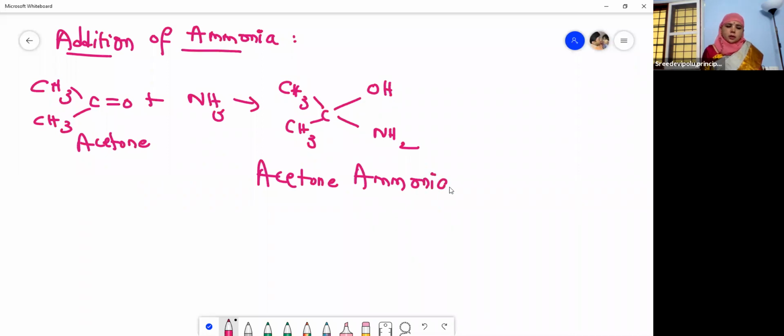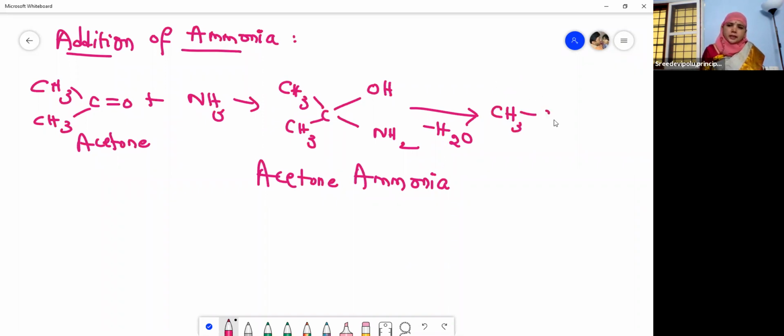Then this acetone ammonia will lose a water molecule, minus H2O. And what does it form, children? It forms an imine. Imine means a double bond and amino group, and hence it is called an imine.